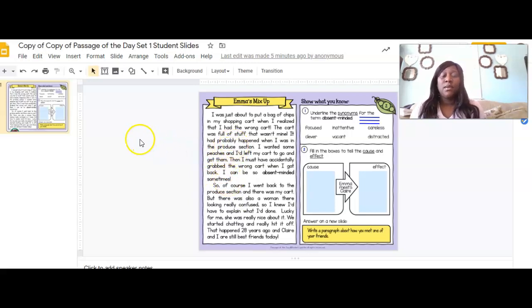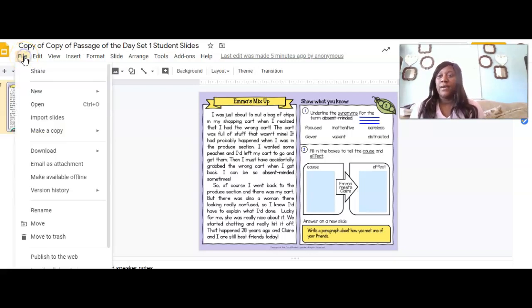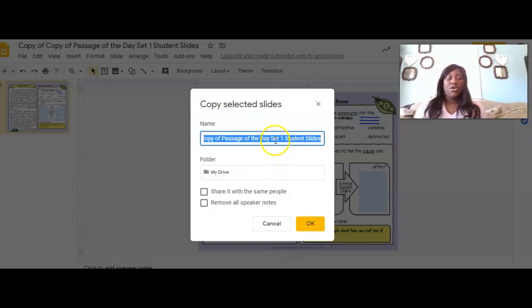What you're going to do is you cannot just start typing in the text box. You're going to have to go over here to File, click File, and then you're going to click Make a Copy. Click the selected slides and you're going to put your name so I'll know that this is yours, and then you're going to click OK.